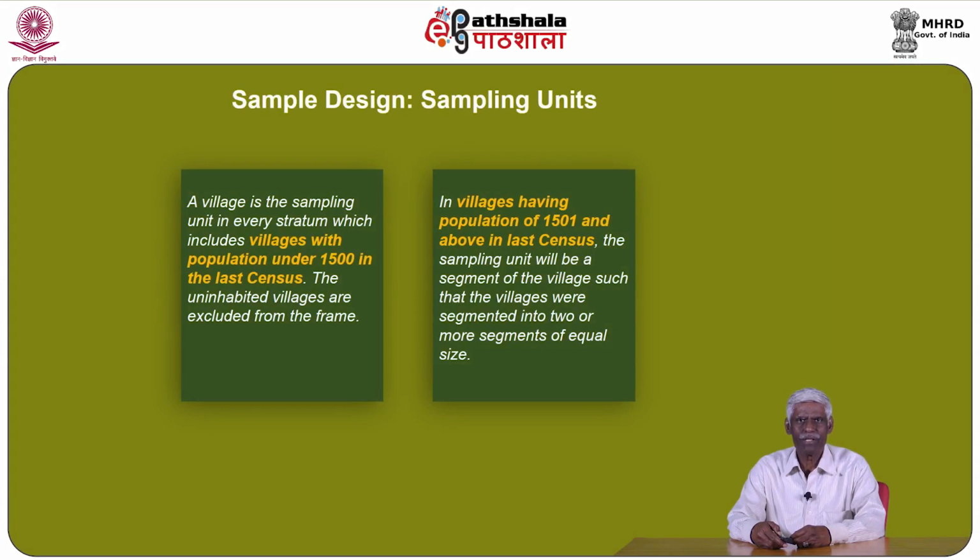Let's focus on sample design. In that, sampling units is the first focus. A village is the sampling unit in every stratum, which includes villages with a population under 1,500 in the last census. The uninhabited villages are excluded from the frame. In villages having population of 1,501 and above in the last census, the sampling unit will be a segment of the village, such that the villages were segmented into 2 or more segments of equal size.